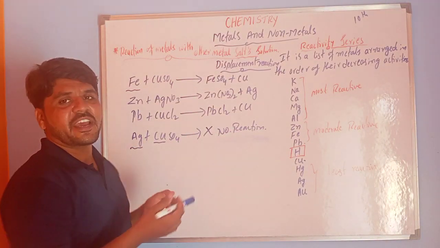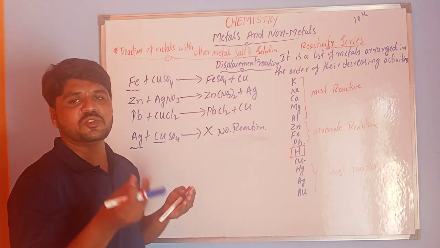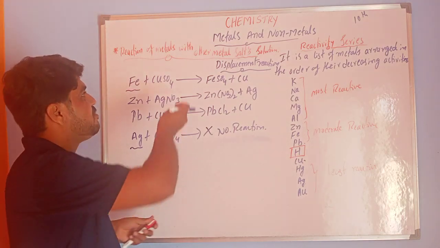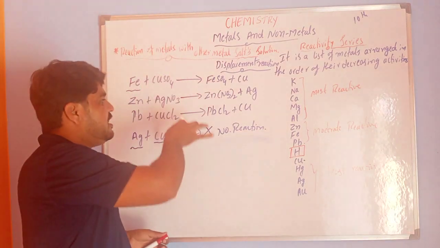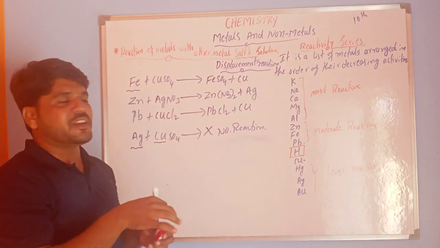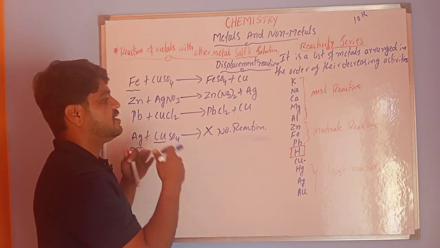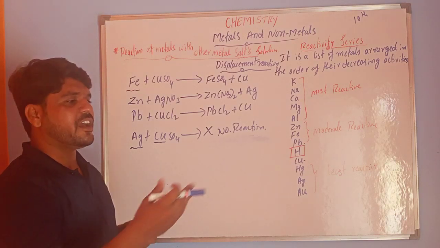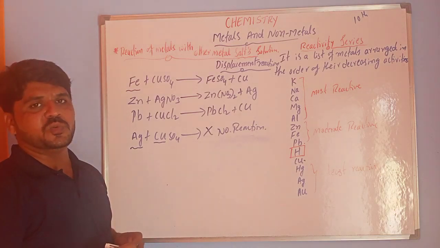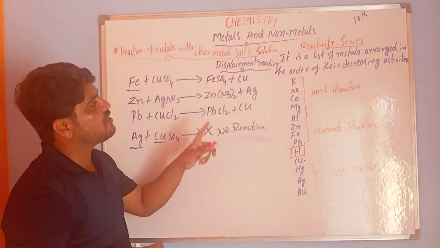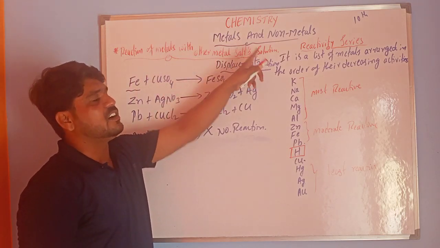For this you can do the activity also. Take two test tubes, put some metal salt solutions in the test tubes, take some metals and dip them inside the test tubes. You can check out the reactivities, which metals undergo the reaction and which metals do not. You can check with your textbook, activity 3.12 is there. From that activity also we can conclude about metals reacting with other metal salt solutions.